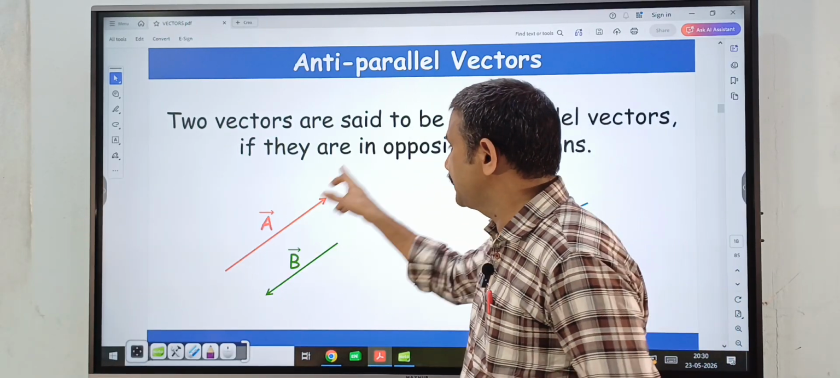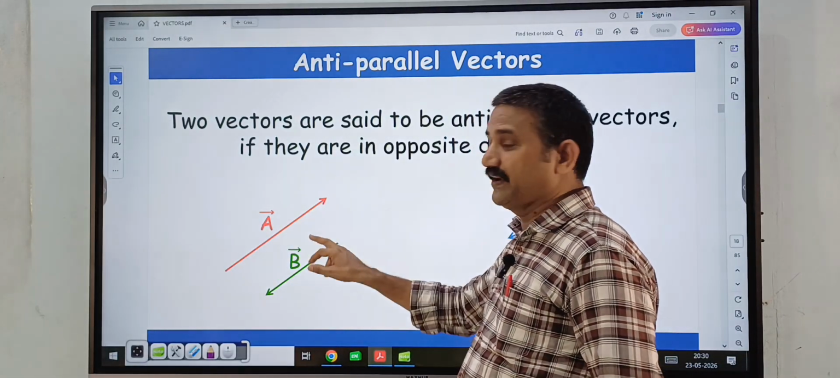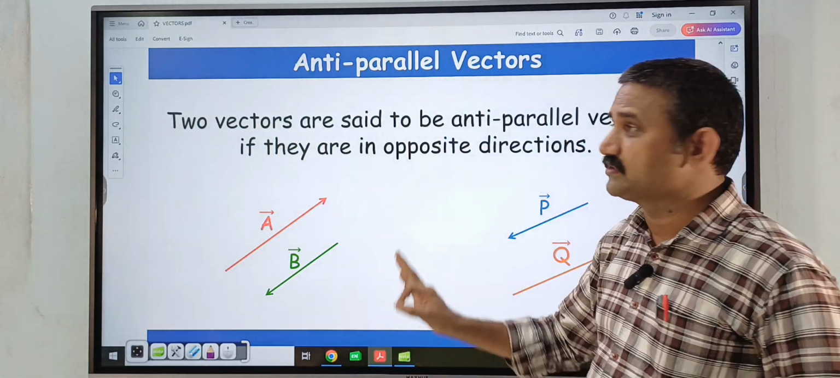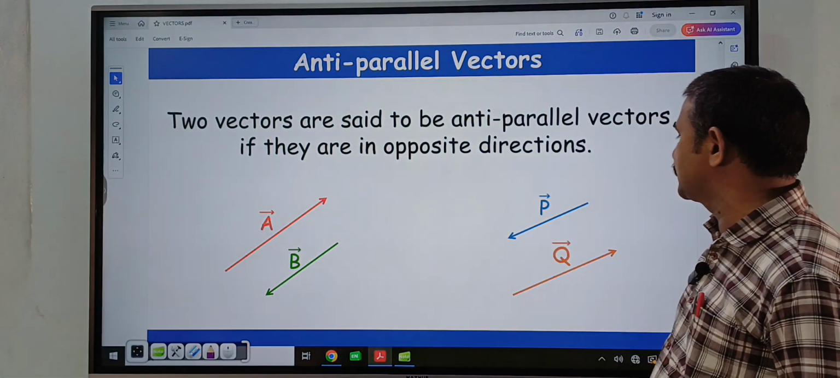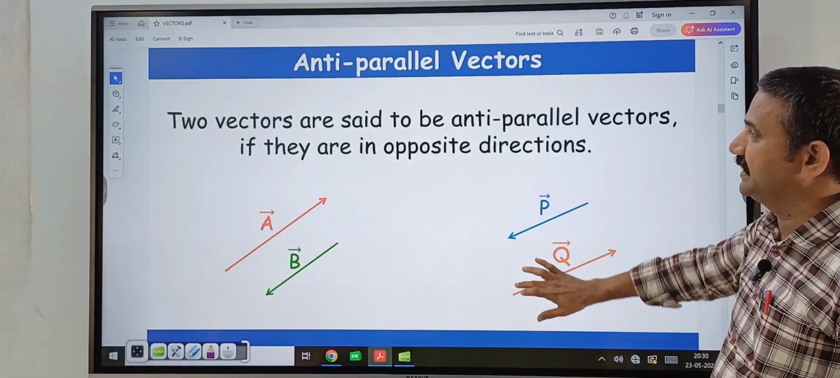Suppose this a bar vector is 10 Newton and this b bar vector is 2 Newton. So here the magnitudes may be different but the directions are opposite. Those vectors are called anti-parallel vectors. Similarly here also, p bar vector is in this direction and q bar vector is in this direction.